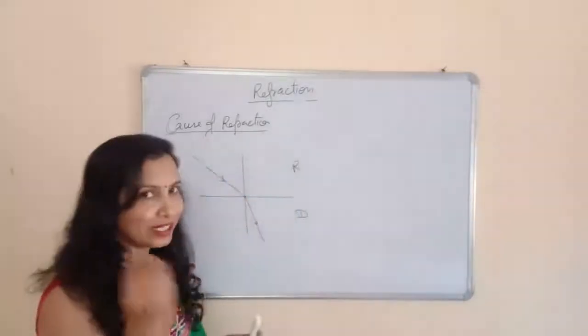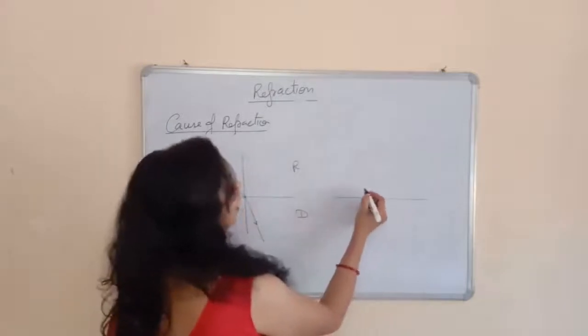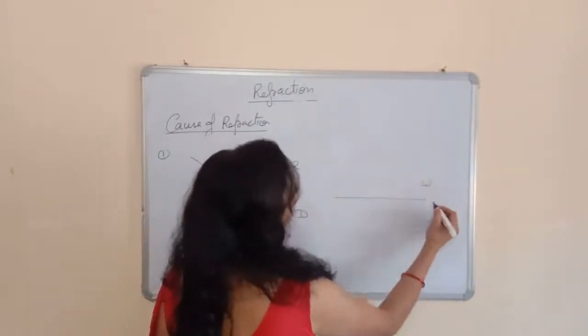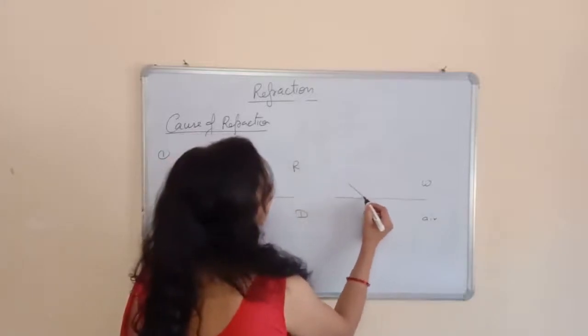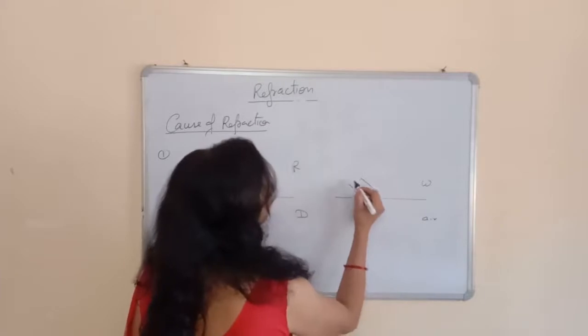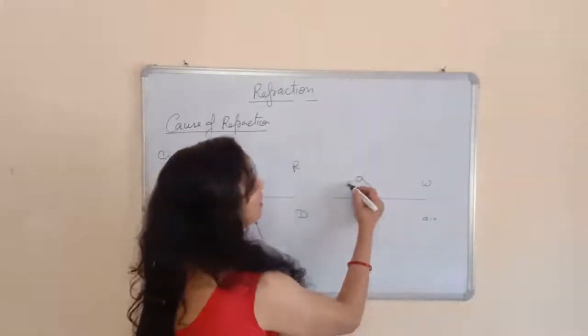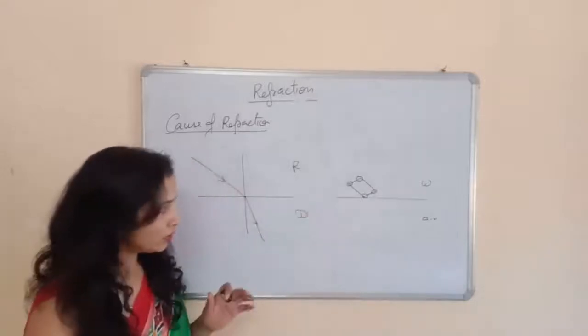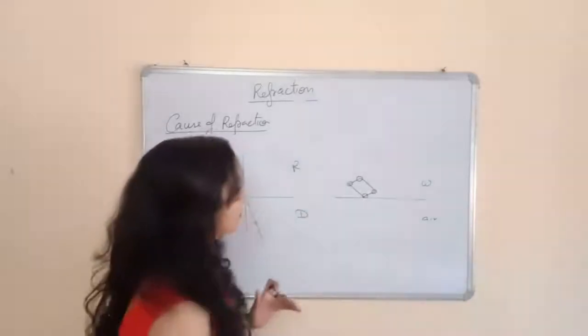I am going to take the same example one more time. This is a car, a four-wheeler. Now this is water and this is air. After covering a certain distance, this car is now here in the water. Now what will happen when the car comes out from the water?